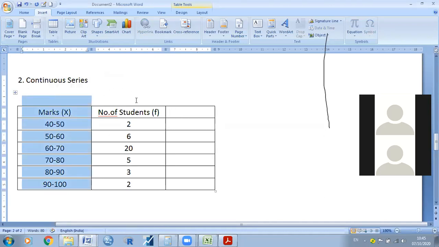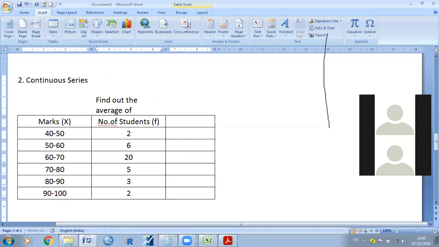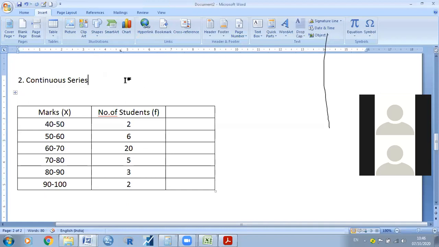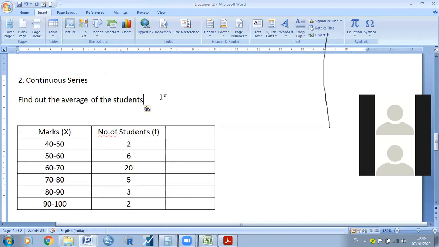For example, if they ask the question, find the average marks of the students by the following data.